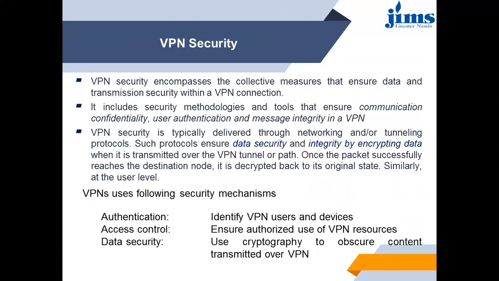And VPN security. VPN security encompasses the collective measures that ensure data and transmission security within a VPN connection. It includes security methodologies and tools that ensure communication confidentiality, user authentication, and message integrity in a VPN. VPN security is typically delivered through networking and tunneling protocols. Such protocols ensure data security and integrity by encrypting data when it is transmitted over the VPN tunnel or path. Once the packet successfully reaches a destination node, it is decrypted back to its original state.